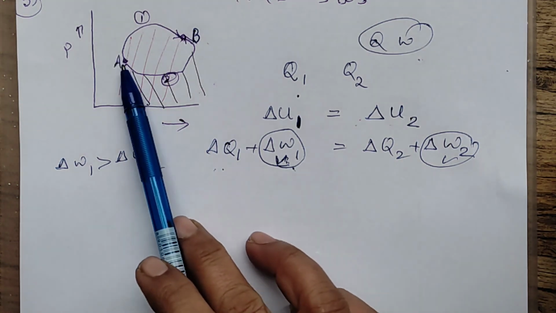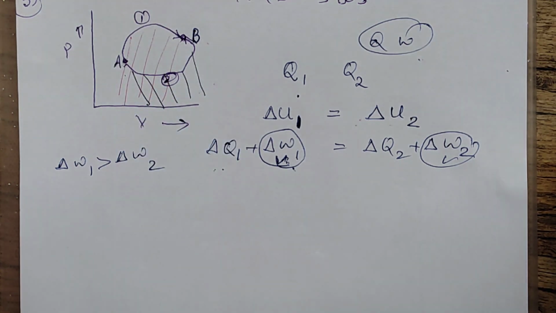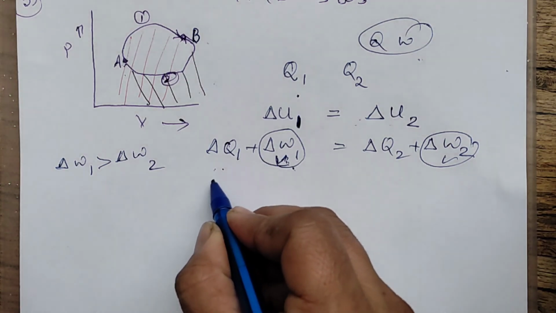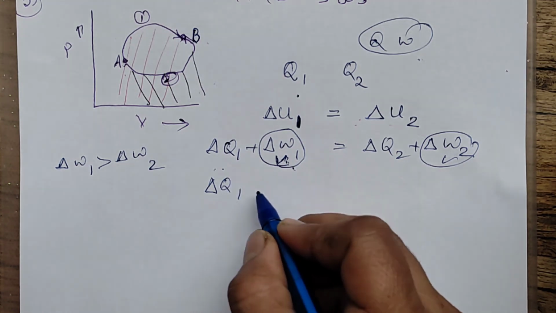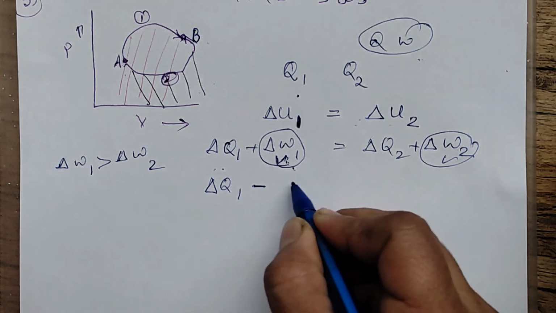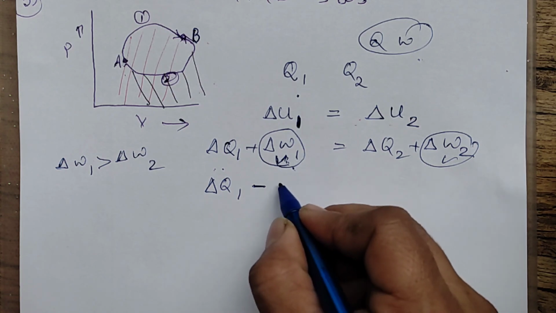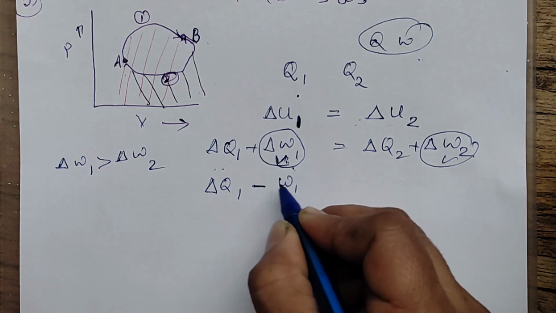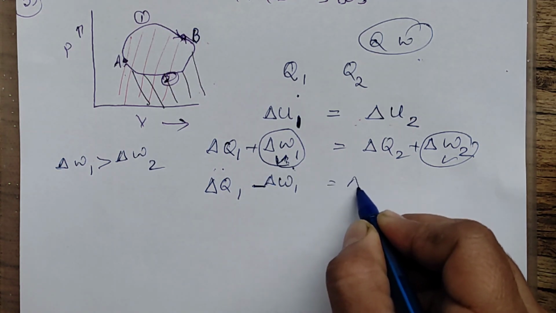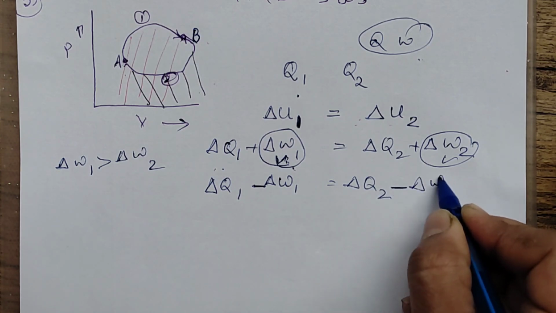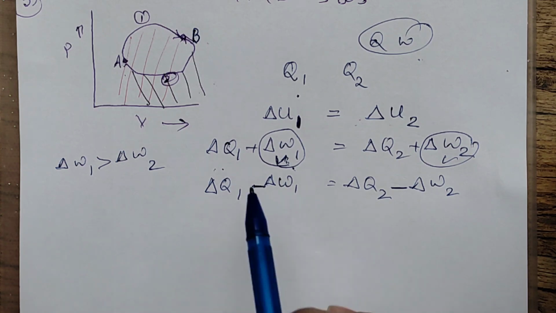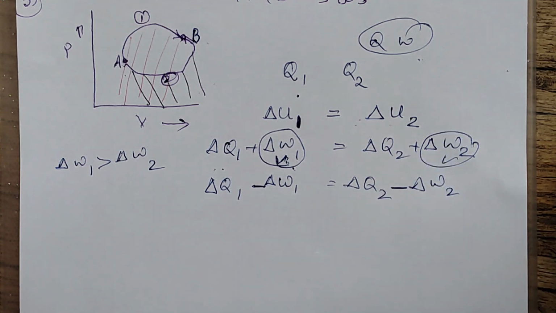From A to B, volume is increasing, so work is done by the system. So delta Q1, this is minus. Let it be some value, say W1, I am writing. This is equal to delta Q2, and this is also minus. Both are minus, because work is done by the system in expansion.